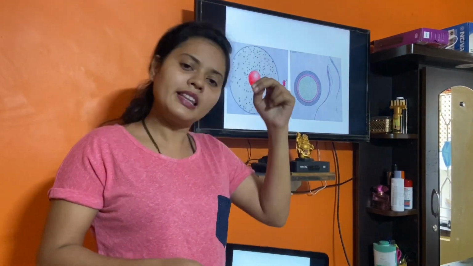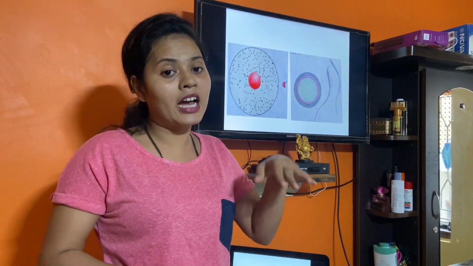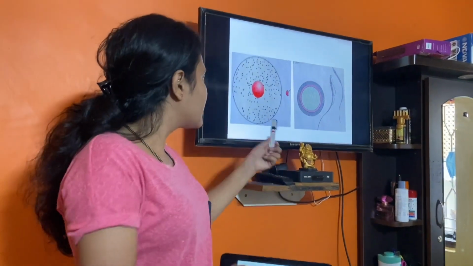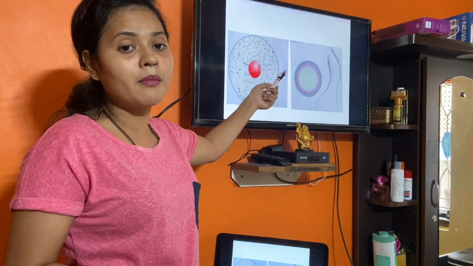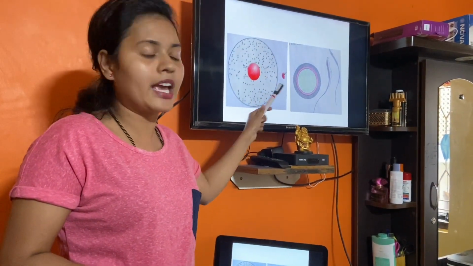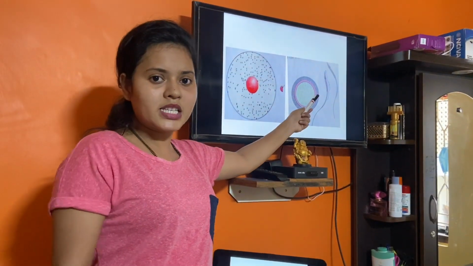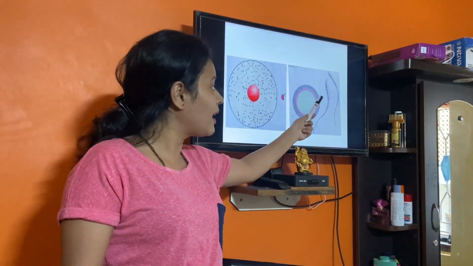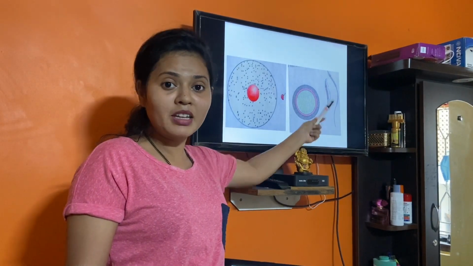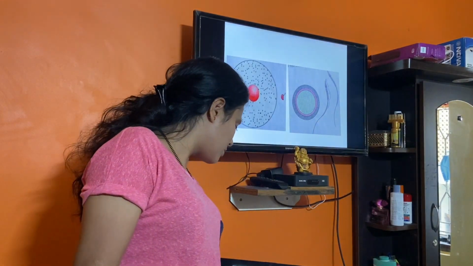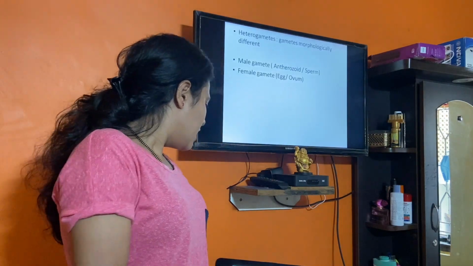Different ones are called hetero, and similar ones are called isogametes. This is another example, in Fucus, which is also an algae. Here everyone knows this is the ovum or egg of the female, and this is the sperm, the male gamete. Both are dissimilar in appearance.